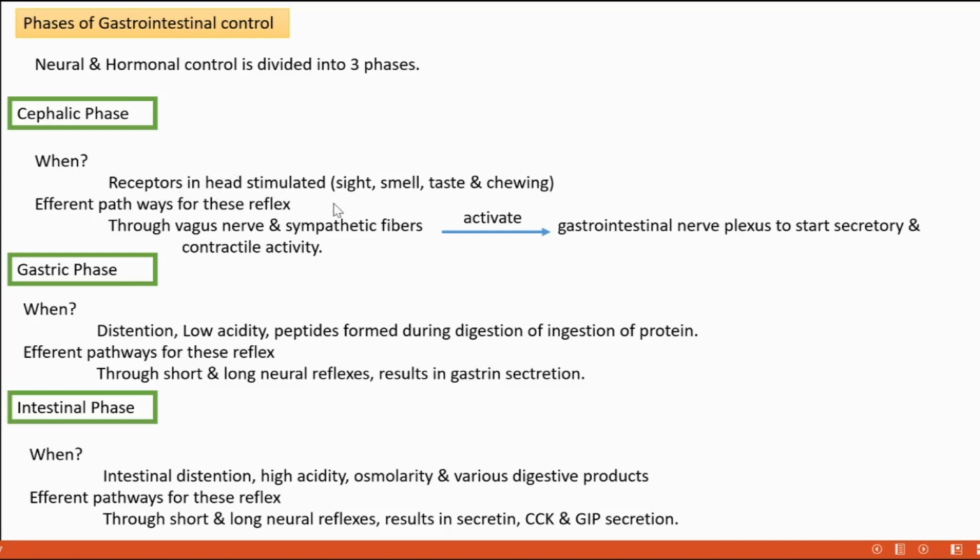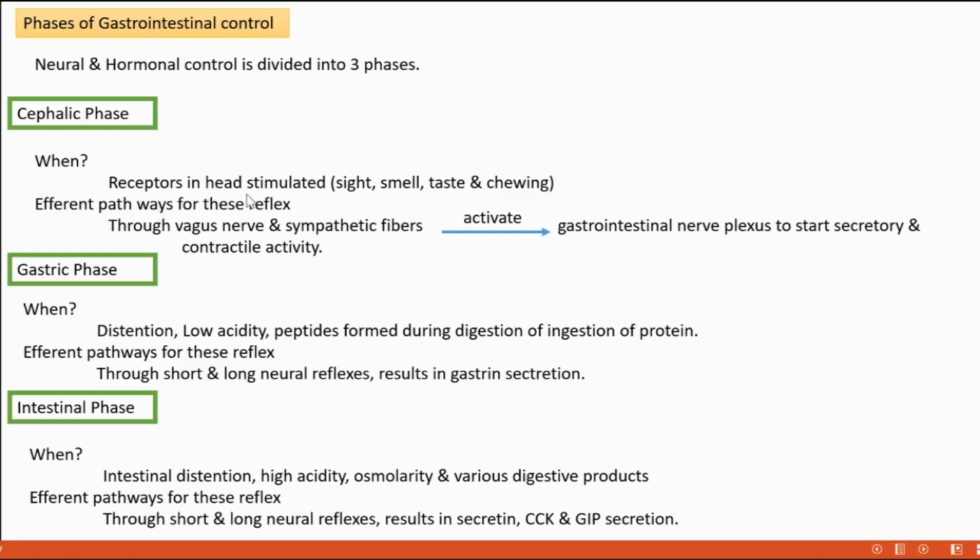Whenever there is food in front of us, first we see its color, and we assume what its taste will be, and all those perceptions stimulate the receptors in our head. Receptors in the tongue, the salivation, everything that happens comes under the cephalic phase.